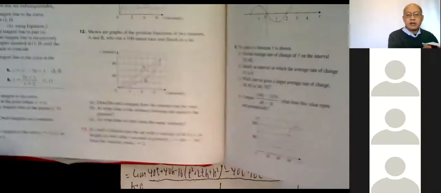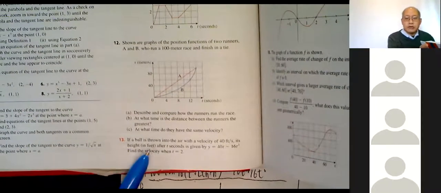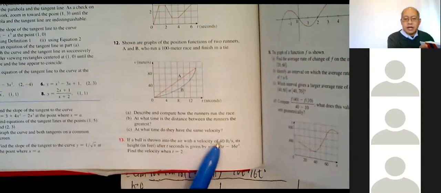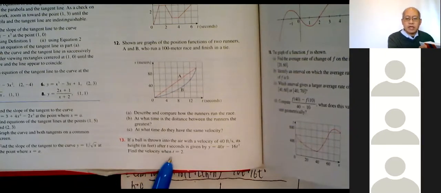Okay, and one other one, just some verbiage. Number 13. If a ball is thrown into the air with a velocity of 40 feet per second, its height is given by y equals 40t minus 16t squared. Find the velocity when t equals 2.